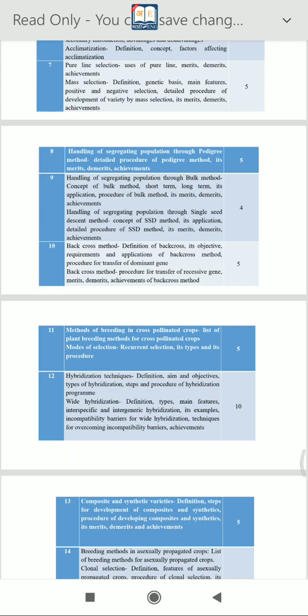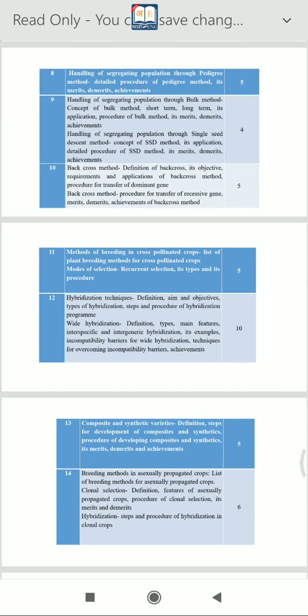Then the next topic is hybridization techniques. In that, what is the definition of hybridization, and which different techniques and steps we have to use in hybridization programs. There is another topic, wide hybridization: its definition, types, main features. Interspecific and intergeneric hybridization are the two main types. Then examples are there.